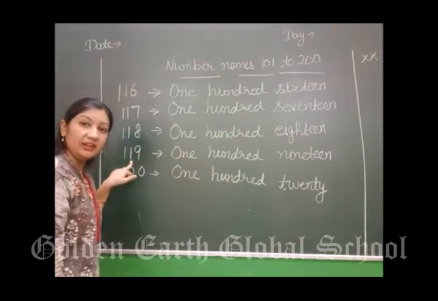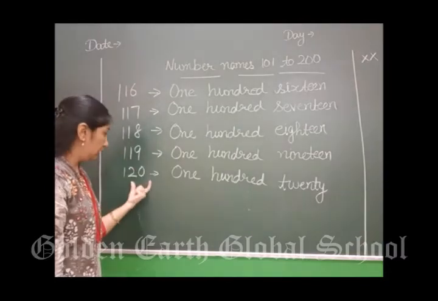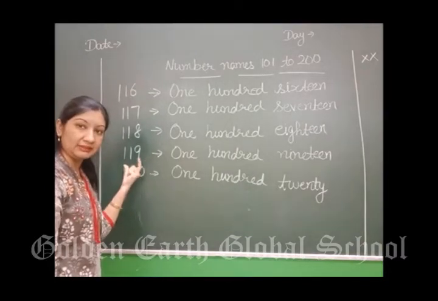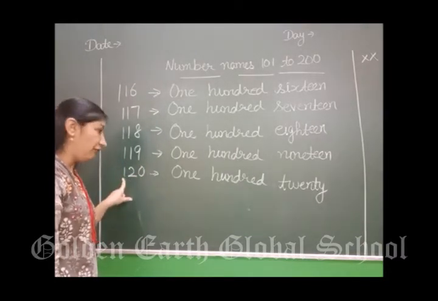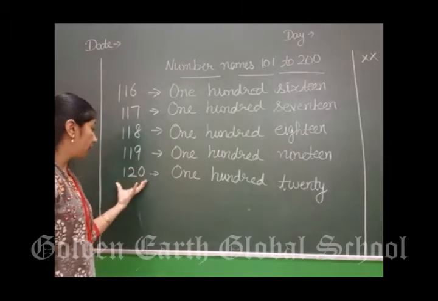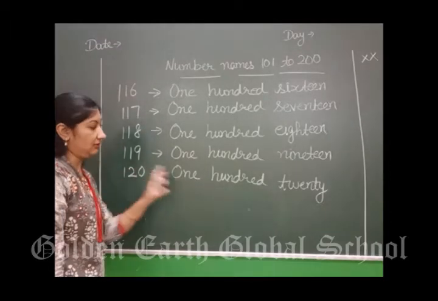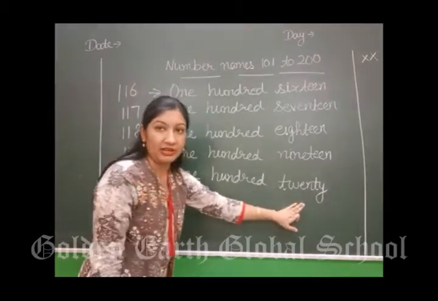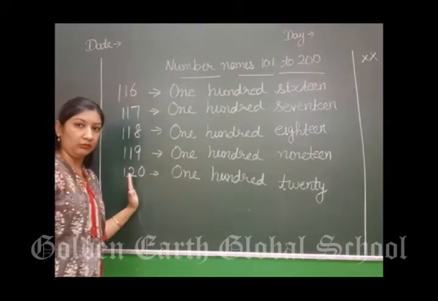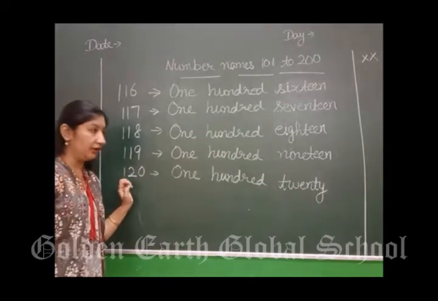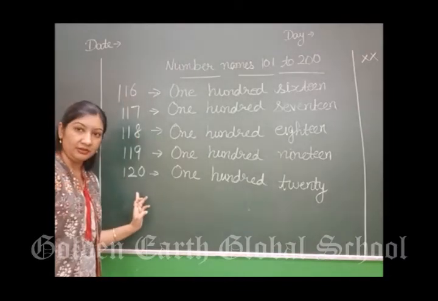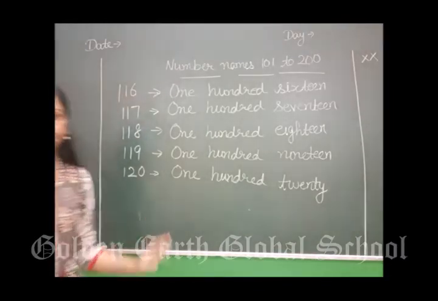After 19, what comes? 20. This is 120. In this way you will note down in your notebooks 116 to 120. Right?